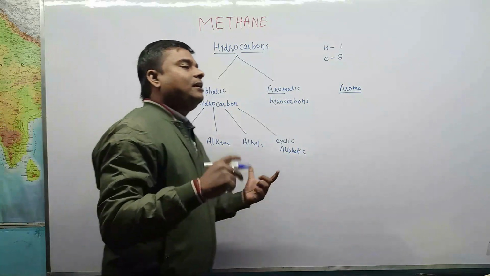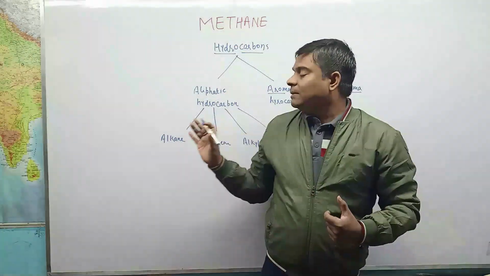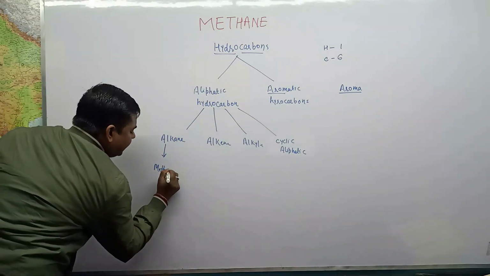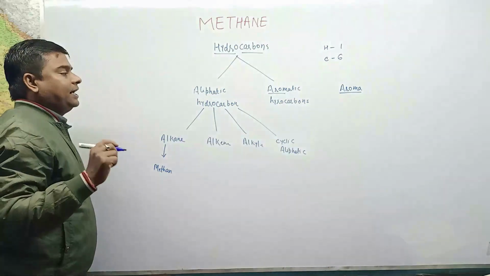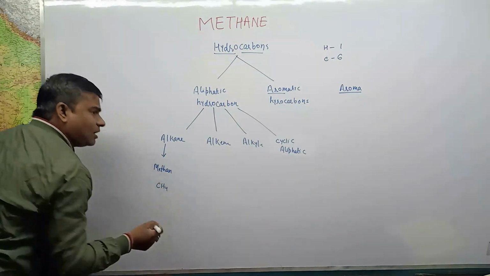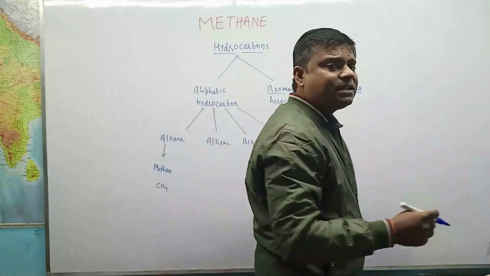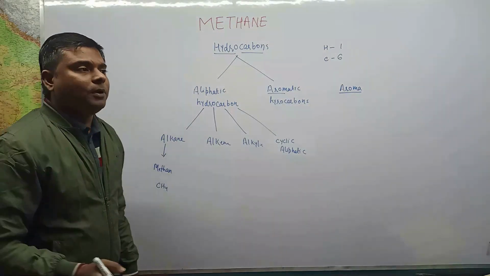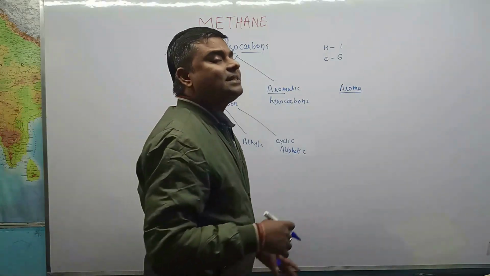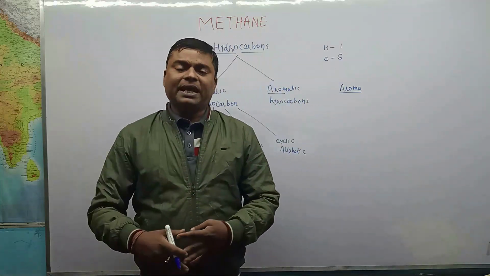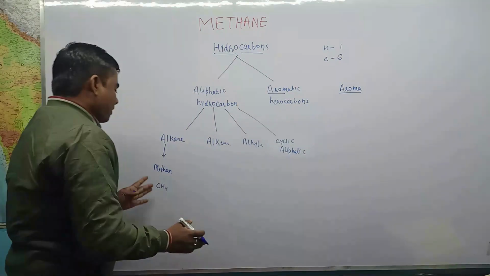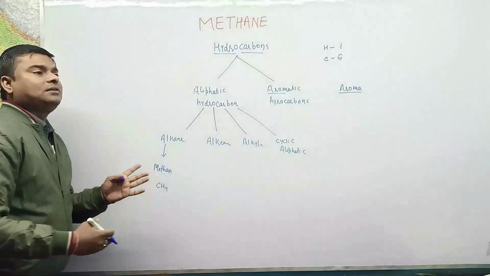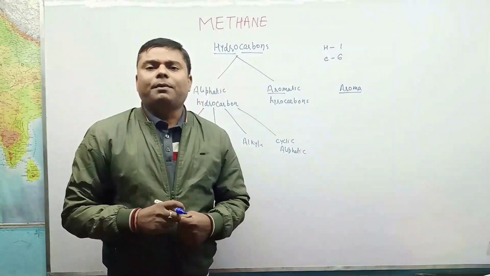In this chapter we will discuss more about the simplest alkane, that is methane. Methane contains a single carbon atom and 4 hydrogen, that is CH4. So what we are going to discuss here is the structure of methane, the chemical properties of methane, physical properties of methane, chlorination, that is the halogenation of methane, oxidation of methane, and lots more. In this chapter we will discuss more about the transition state, and we will see how the reaction proceeds with the energy requirement and many more.